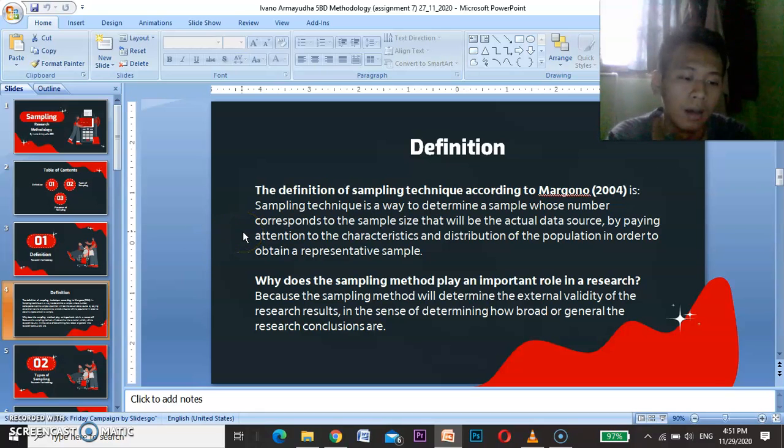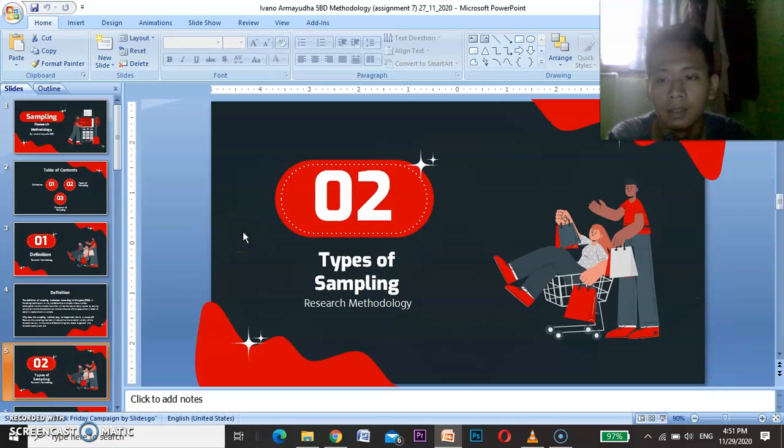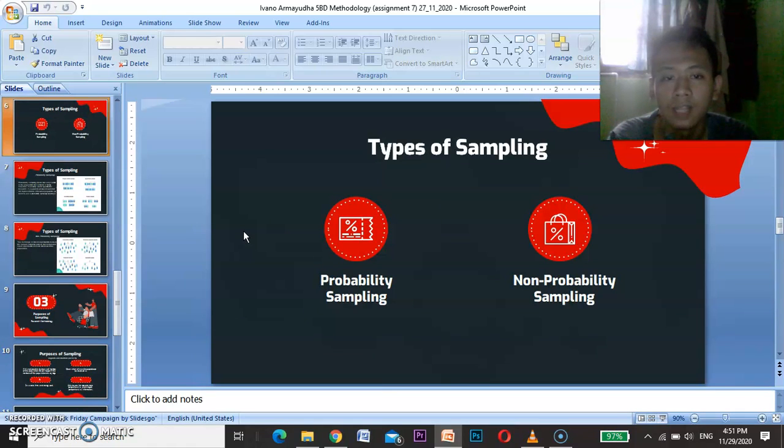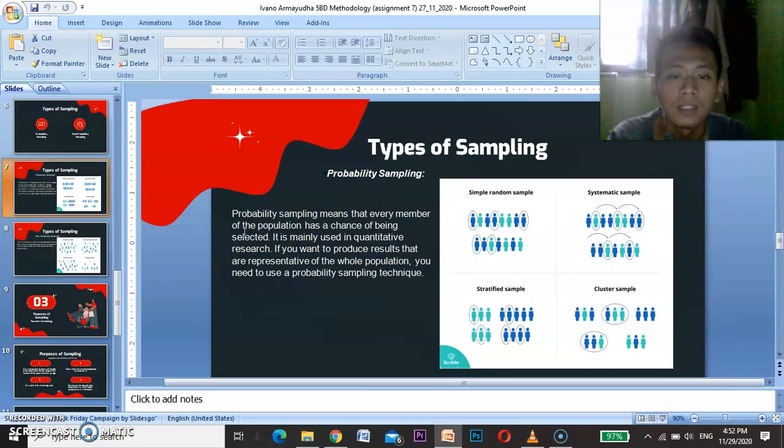Okay. For the next slide is types of sampling. Okay. There are two types of sampling, such as probability sampling and non-probability sampling. For the first is probability sampling.